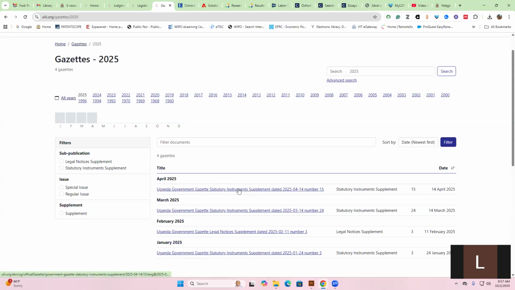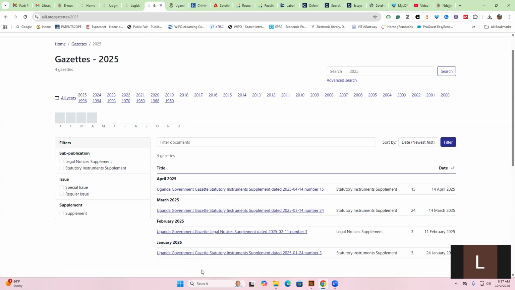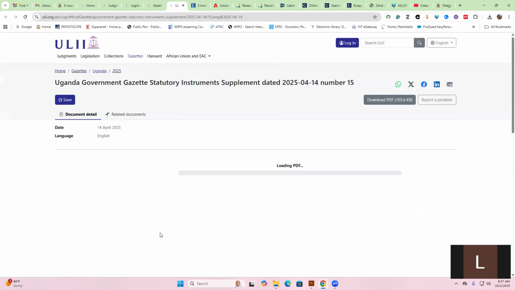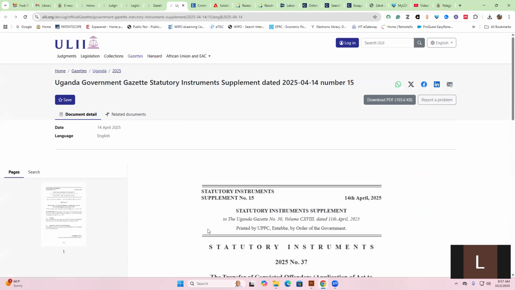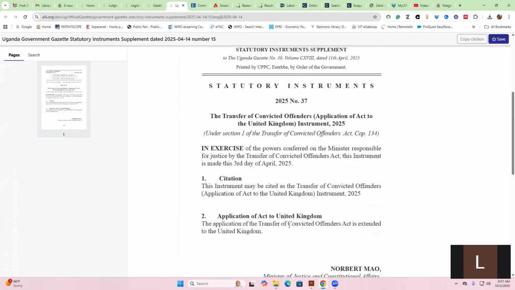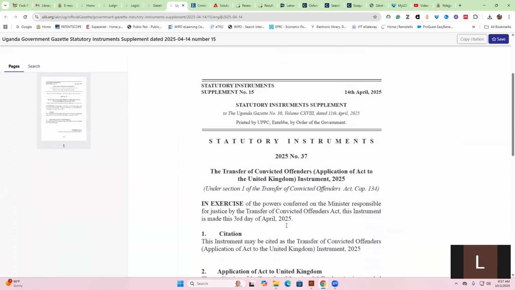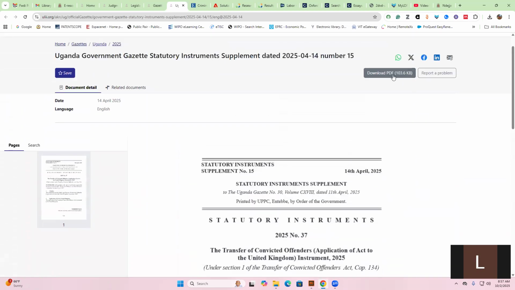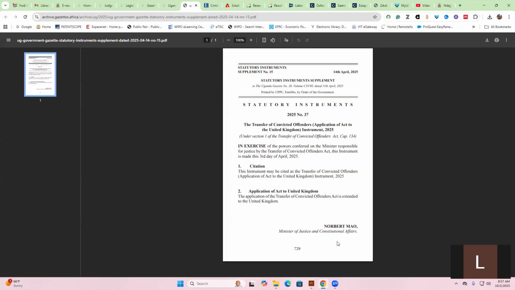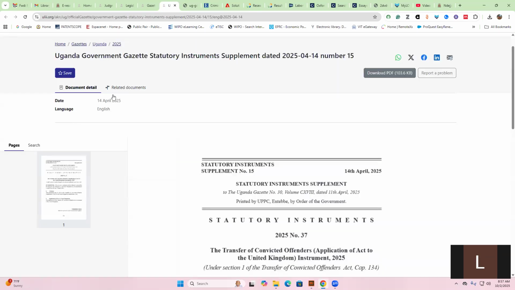So how do you access them? For example, if I need statutory instruments which came out in April, I can open it in a new tab if I'm still interested in the list. Then I'll go there. It's loading a PDF. It's in English, and the statutory instrument is here. So this we have in the library, but you can also download it and have it offline. It was statutory instrument number 37, issued on 14th April 2025, supplement 15. So you'll be able to access it from there.